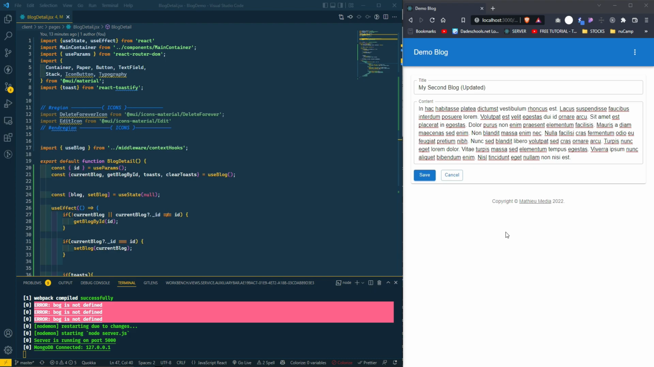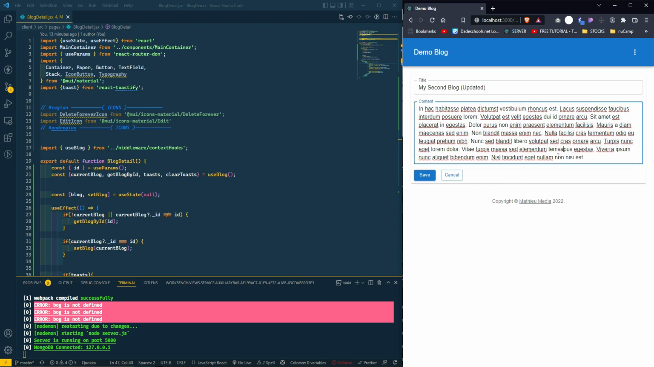Welcome back. We created the infrastructure. We created the UI for our blog detail, and we also created the functionality. We connected it to our backend, so we're able to pull it. So now what we're going to do is modify the page so that at first, when it pulls, it's not as interactive.